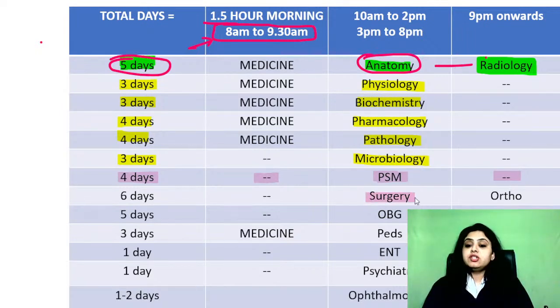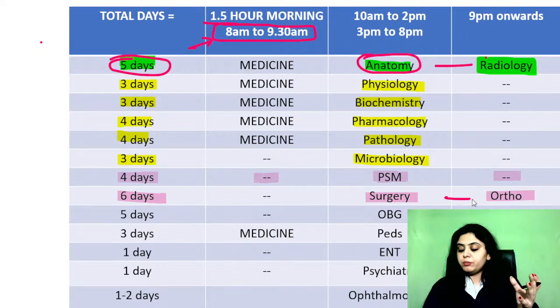Then for surgery, only with surgery again. When you study surgery for almost 6 days, don't do medicine on those days because surgery is going to be quite time consuming. At the max you can link it, for a break, every day a little bit of orthopedics you can do. Okay. Then OBG, because again for OBG I've given a good number of days, 5. I've told you don't do medicine on those days. And with OBG, a small subject, at least dermat you can do.